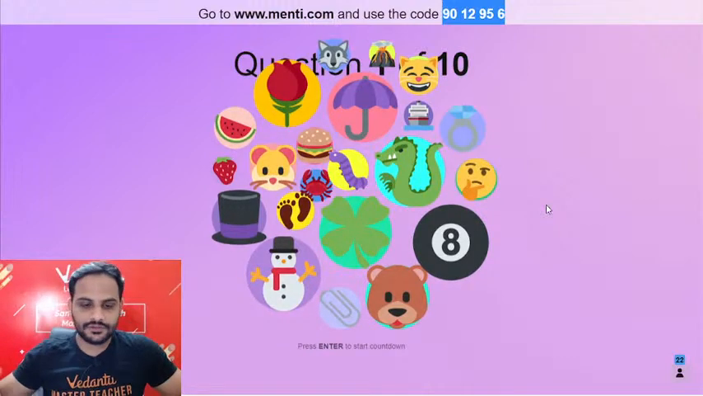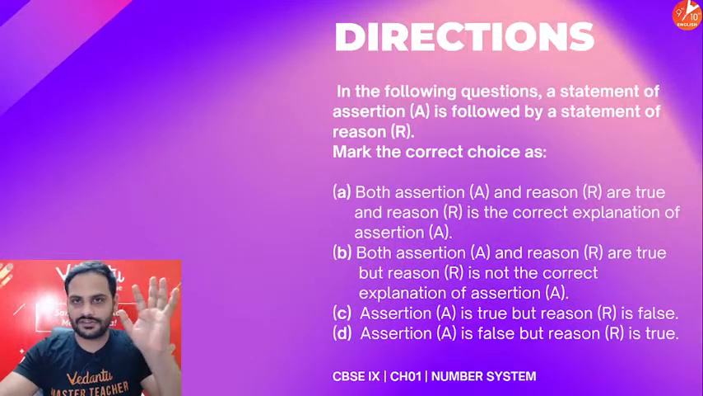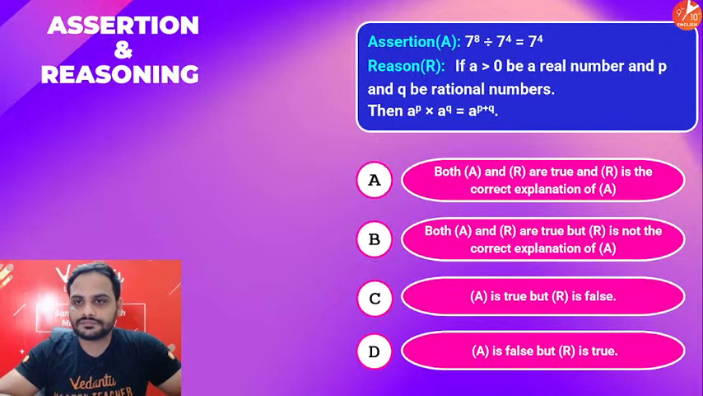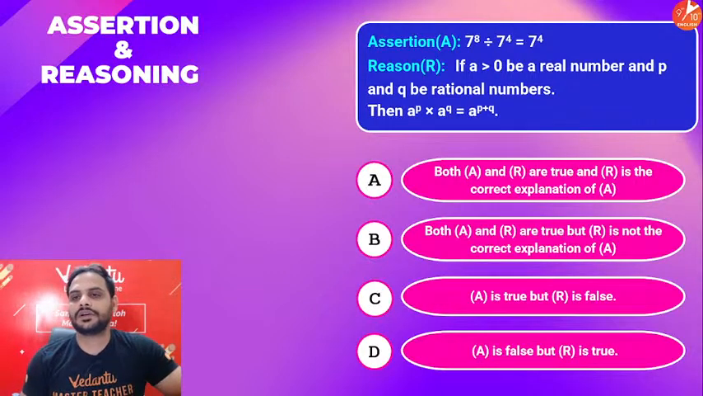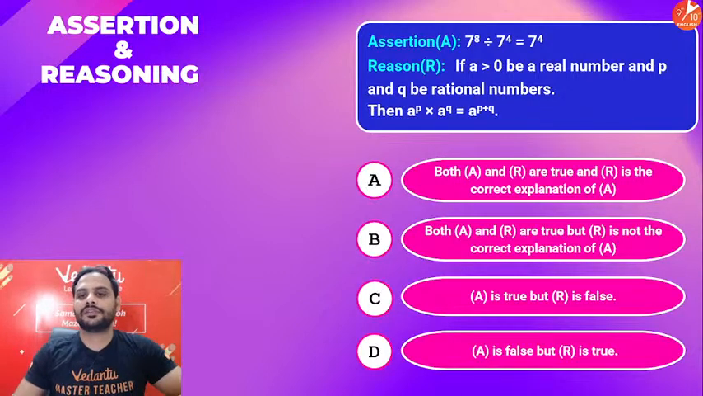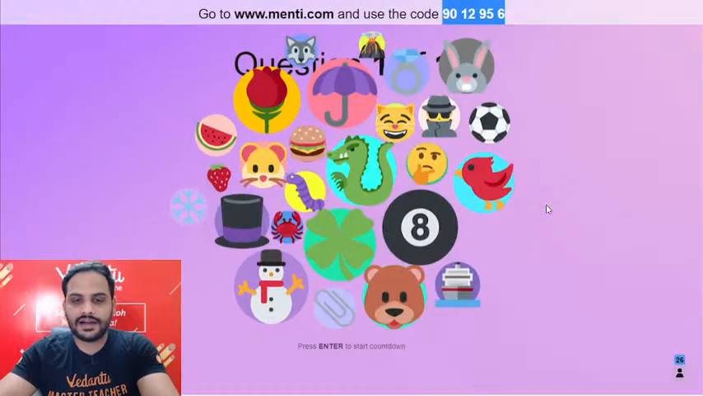Okay, chalo. First I'll show you the question. You read the question and then decide what it is. Assertion: 7 raised to the power 8 divided by 7 raised to the power 4 is equal to 7 raised to the power 4. Reason: If a is greater than 0, a real number, and p and q are rational numbers, then a raised to the power p into a raised to the power q is equal to a raised to the power p plus q. I'll start the quiz.